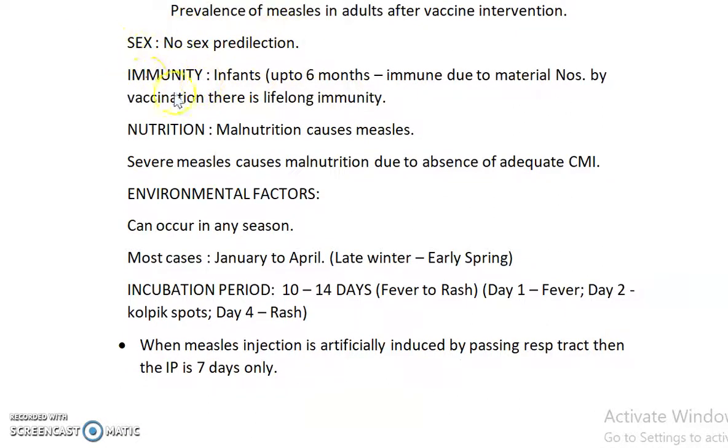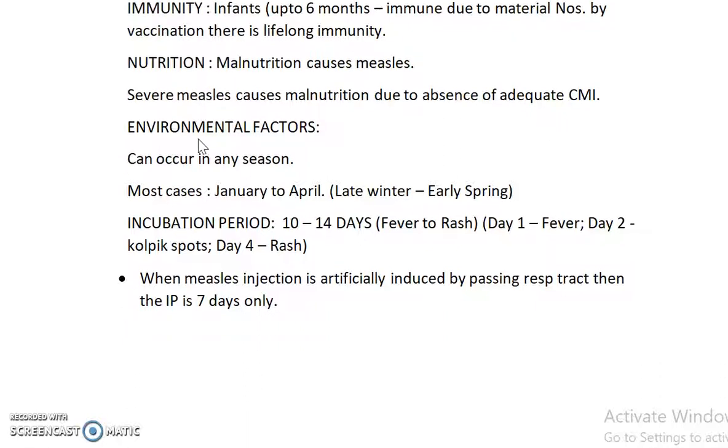Coming to immunity, infants less than 6 months of age are immune to the infection by the maternal antibodies present. The vaccination doesn't confer a lifelong immunity, but one infection gives lifelong immunity. Nutrition: malnutrition predisposes to measles, and malnutrition is also a complication of measles. There is a relation between them.